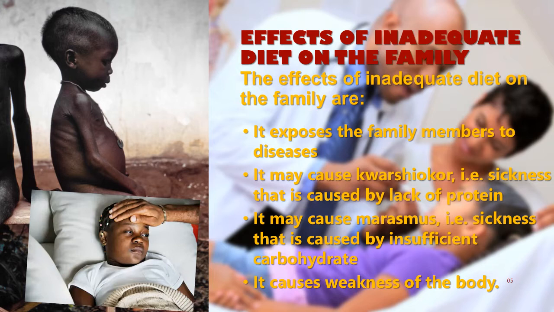So what this lesson has just been able to do for us is for us to know the effects of inadequate diet on the family. It causes weakness of the body, it causes sickness like marasmus, it causes kwashiorkor, that is lack of protein. Then it exposes the family to different kinds of what? Diseases. But when you eat well, you'll be far from all these sicknesses.